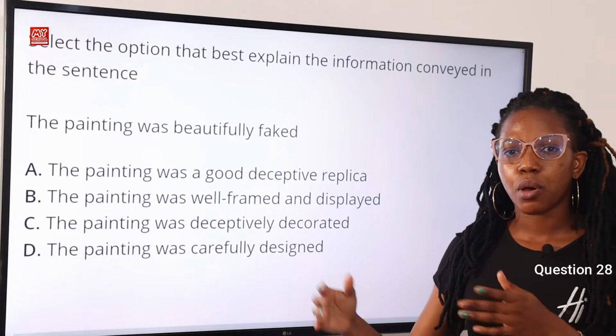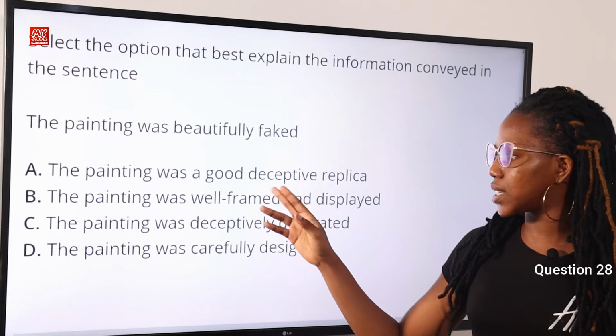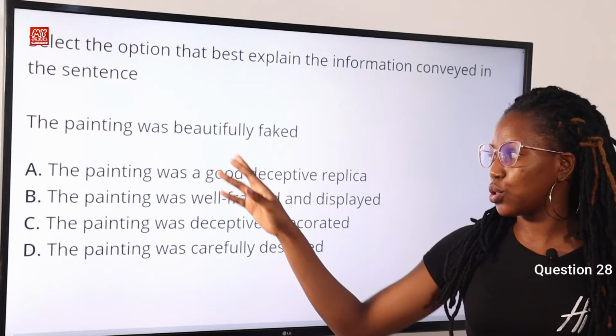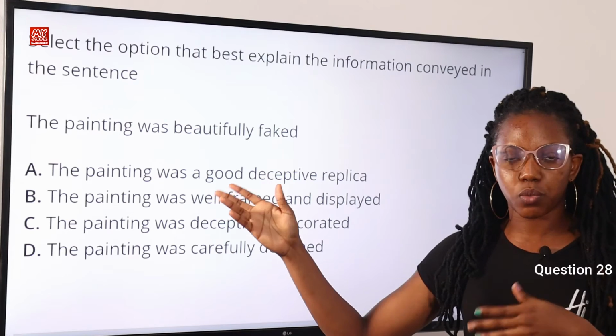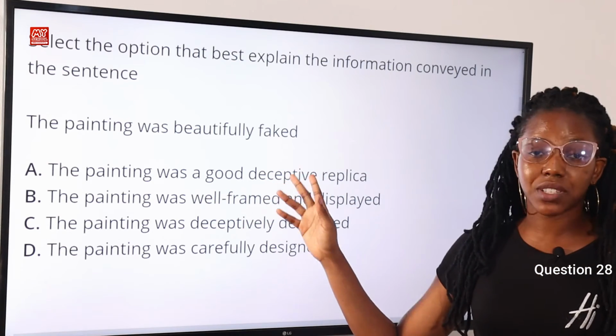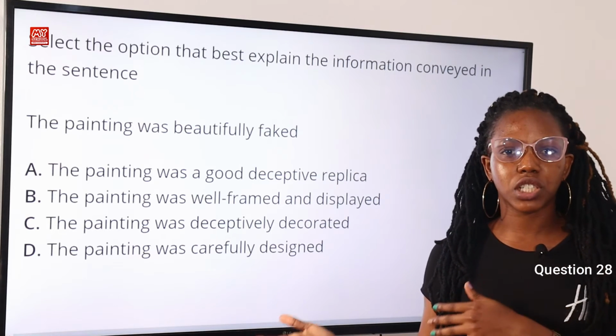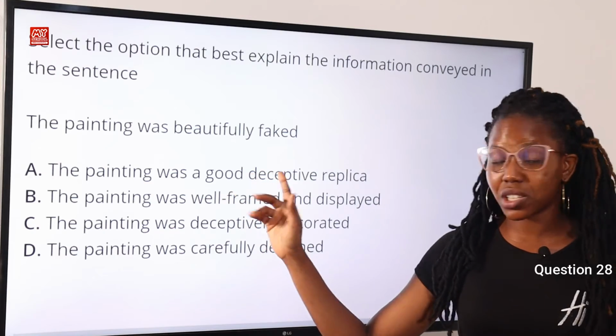Not the same, but an exact reproduction. So good tells us it's also beautiful. Whatever is beautiful is also good. And deceptive tells us that it is not the real one, it is not the original painting. Option A therefore is the correct answer to this question.